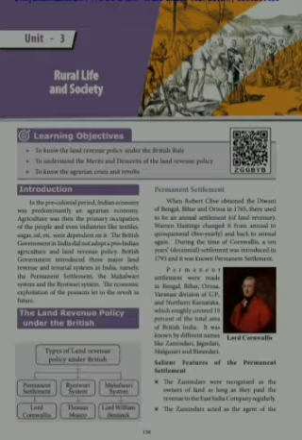So, first one, learning objectives. To know the land revenue policy under the British rule. Second, to understand the merits and demerits of the land revenue policy. Third one, to know the agrarian crisis and revolts. Agrarian means farmers. Okay.